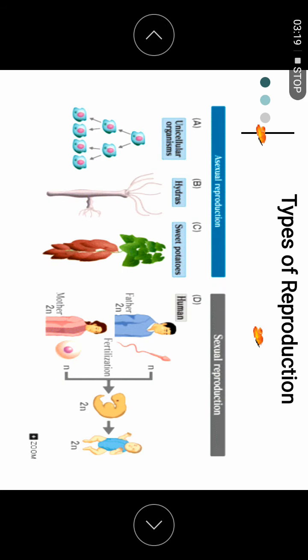Now we see the types of reproduction. We have two types, as we have known: asexual reproduction and sexual reproduction. We will see more on sexual reproduction. For asexual reproduction, just recall what you have learned and do some revision. You have binary fission and vegetative reproduction, so those are asexual. For sexual reproduction, we will focus on this chapter, and see how the gamete is formed.